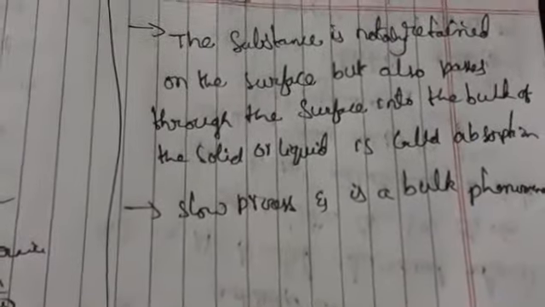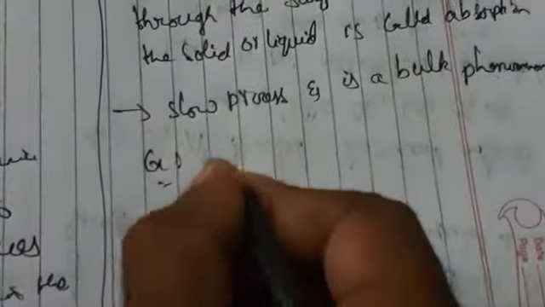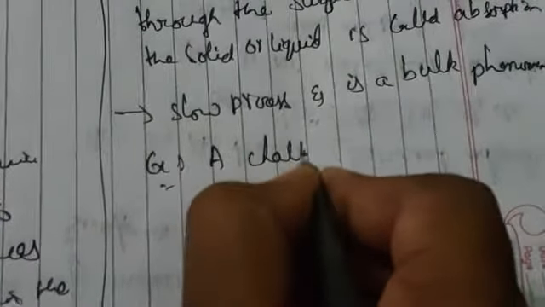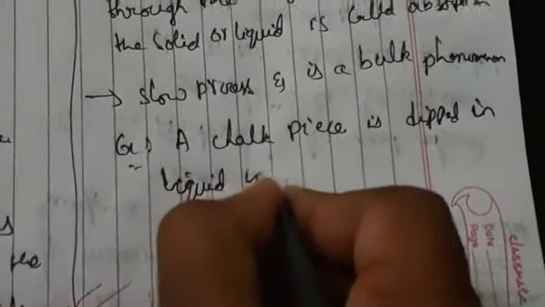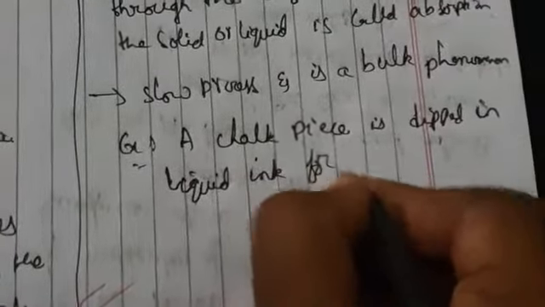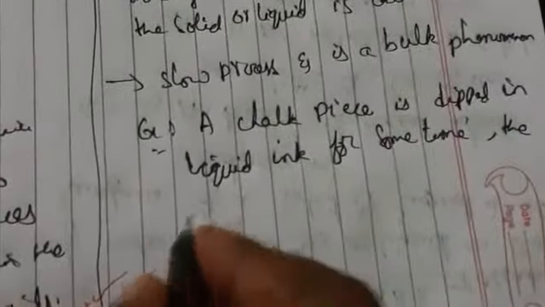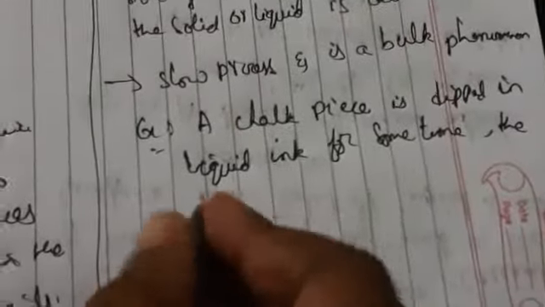For example, if a chalk piece is dipped in liquid ink for some time, if you leave it for some time in the ink, automatically the chalk piece gets the color of the ink, yes or no?